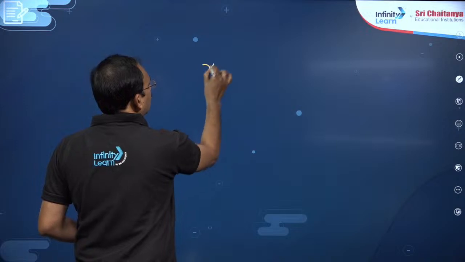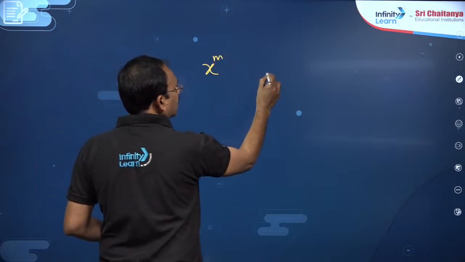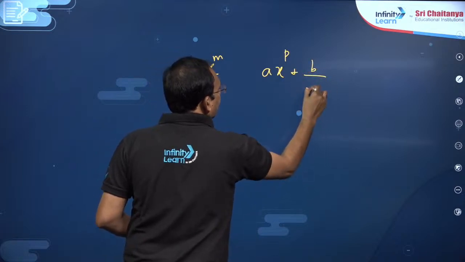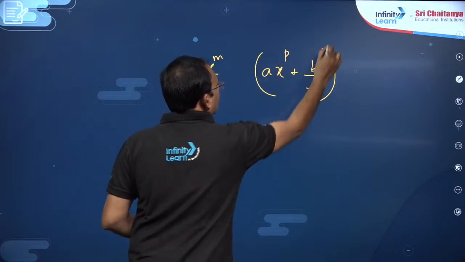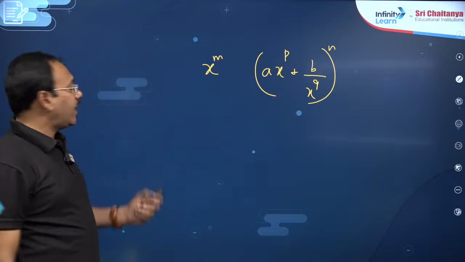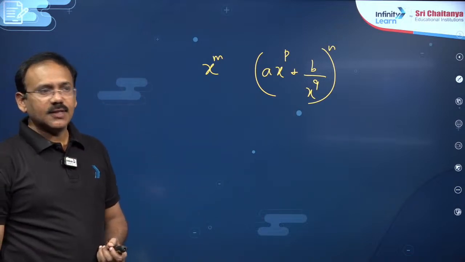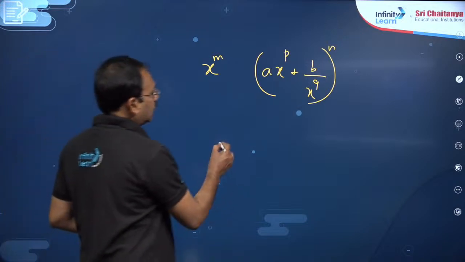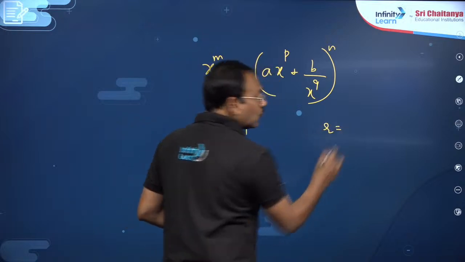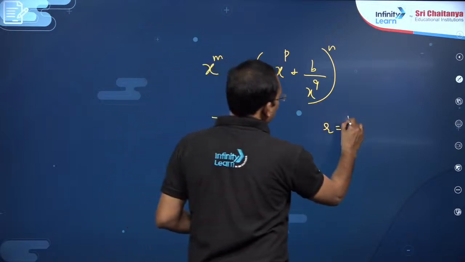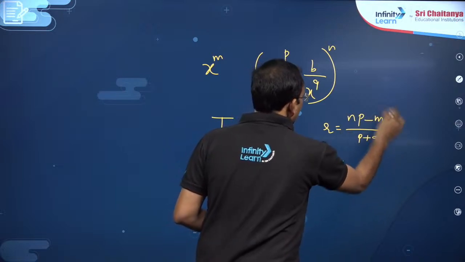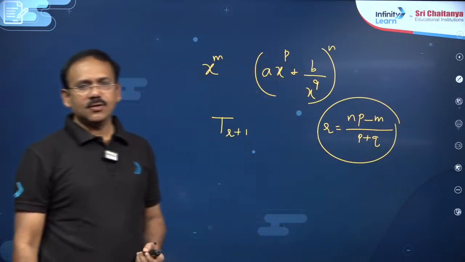If you want to find the coefficient of x power m in the expansion of (a x power p plus b by x power q) whole power n, suppose that coefficient appears in T(r+1), there is a shortcut to find r, my dear friends. r is equal to (np minus m) by (p plus q). So if you could remember this, you can save a lot of time. So this is the point.